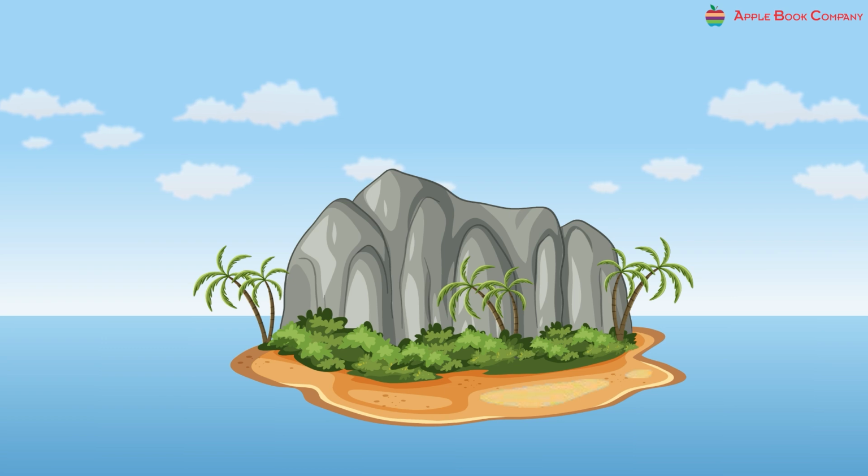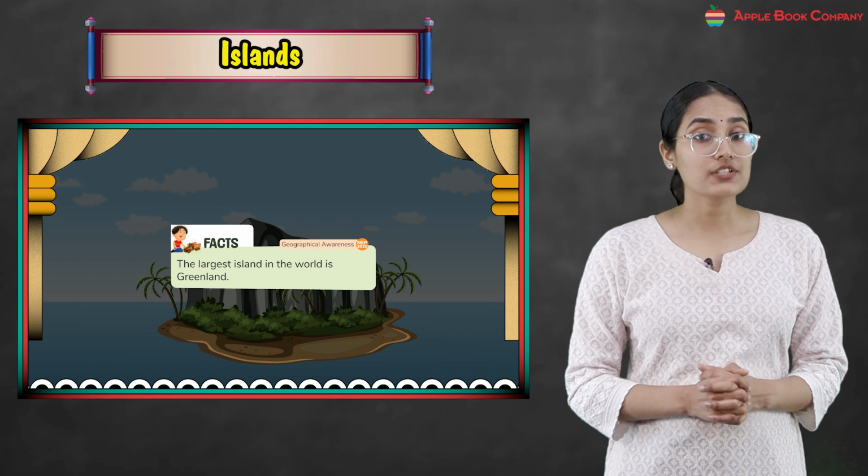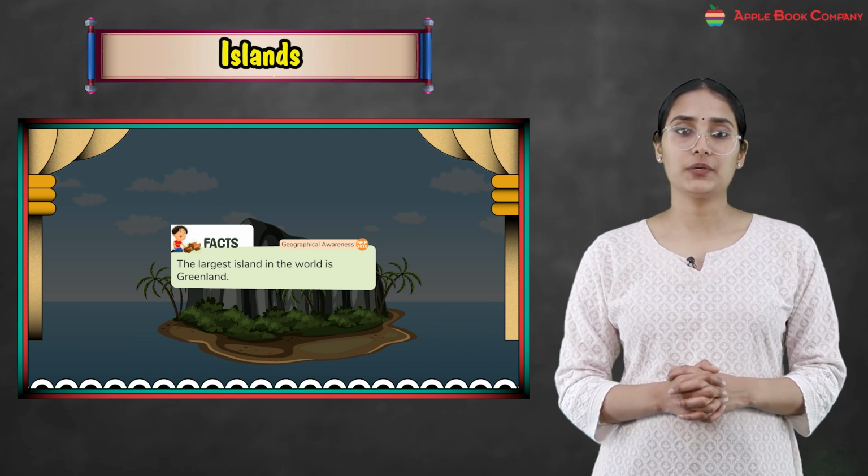And there are also islands, okay? Islands are pieces of land completely surrounded by water. If you see the map of India, our country is connected to different countries and to the ocean also, right? But there are certain pieces of land, for example, the Andaman and Nicobar Islands, which are surrounded by water only, and that makes them islands. The largest island in the world is Greenland, okay?